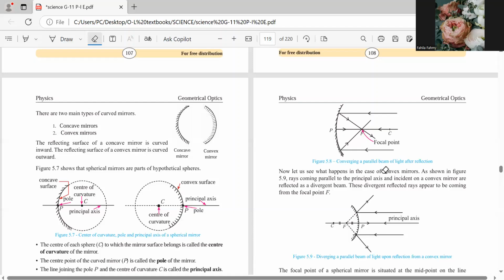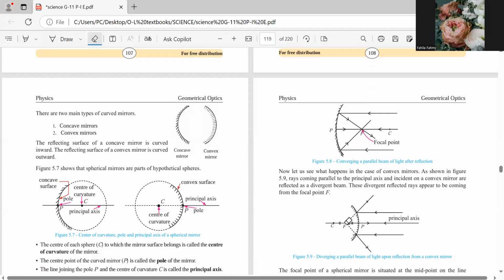Now let us see what happens in the case of a convex mirror. Make a convex ne puta. What's going to happen? The light rays are going to get converged, the diverged puta. In this case, the light rays are going to get diverged. Converged නෙමෙයි වෙන්නේ. ඒගොල්ලෝ spread වෙනවා පුතා. Parallelly ඇවිල්ලා ඔන්න bounce back වෙලා කියන්නේ they get spread, right? Then if you draw them back, right, the focal point,